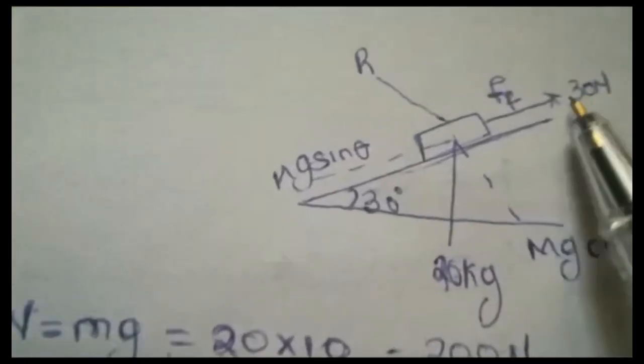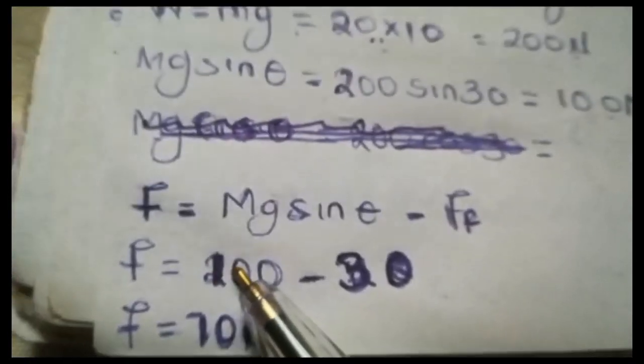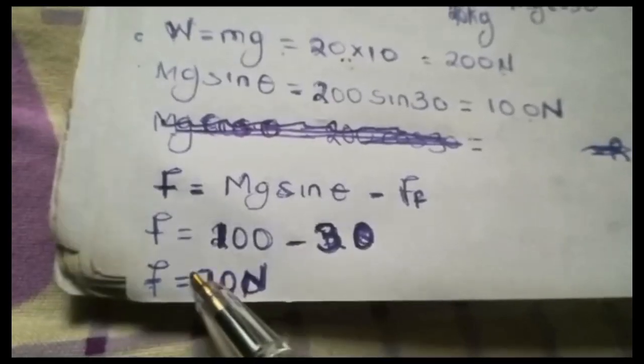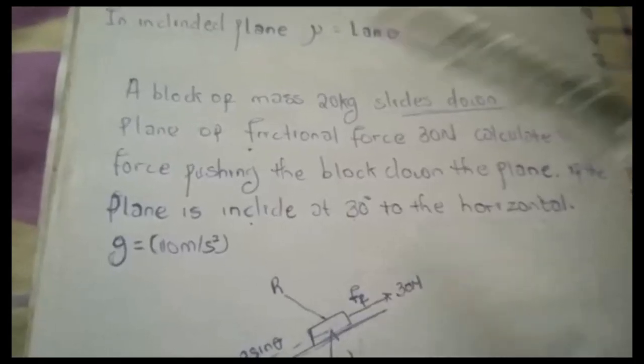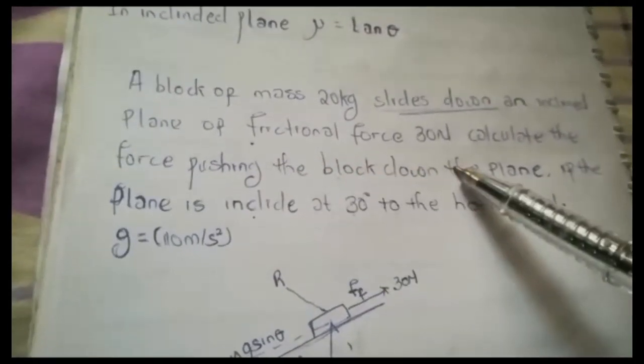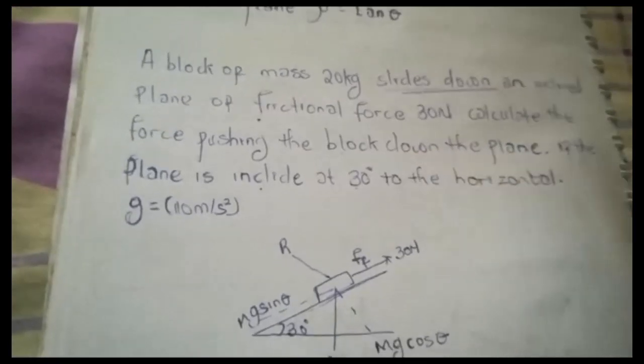The frictional force is 30, and mg sin theta is 100. So that's 100 minus 30, so the force is 70 newtons. The question asked us to calculate the force that will move the block down the plane, so it is 70 newtons. That's the answer to this question.